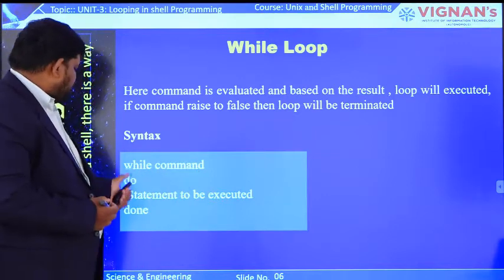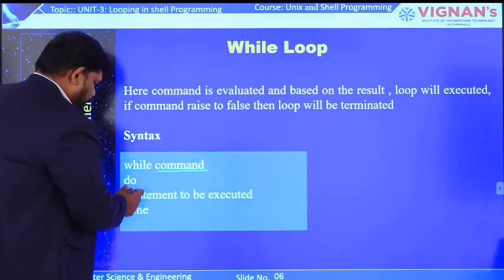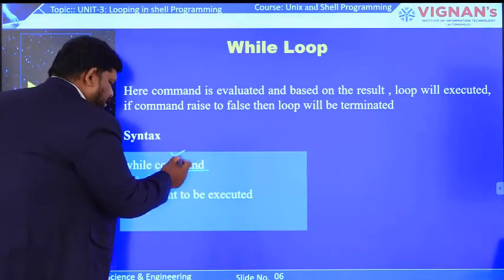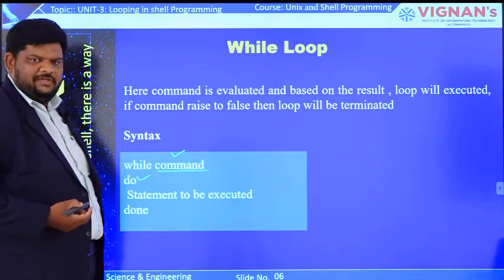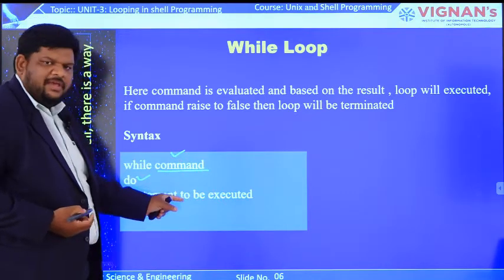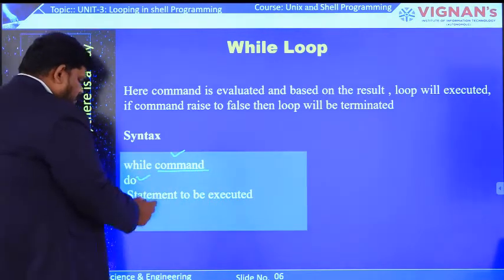For example, the syntax is while command, do, and done. First the command or test expression will be evaluated. So based on the result, the body of the while loop will be executed. The body of the while loop is whatever statements we write in between do and done.